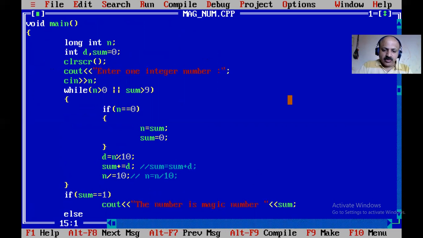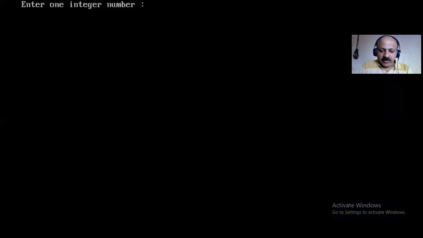Now let us check that it works perfectly or not. So here again I give 50113. Yes, now you can look, it is giving the answer. Previously it was not giving the answer. So that is perfect.